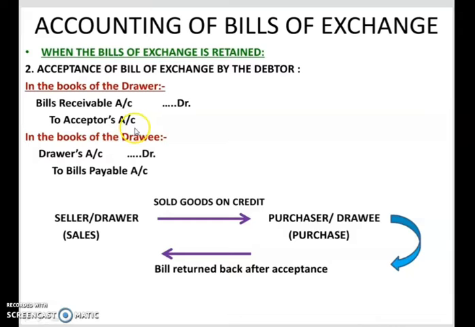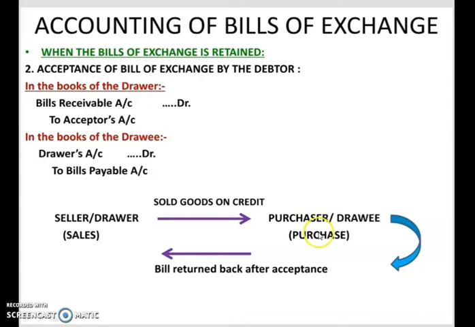Okay, who is the giver of the bill? Acceptor. So debit the receiver, credit the giver. Who is the giver? Acceptor. So that's why we have credited the acceptor. Bills receivable is an asset. You know, when an asset increases, we have to debit it. So bills receivable account debited to acceptor account. Okay, this is from the drawer's point of view.